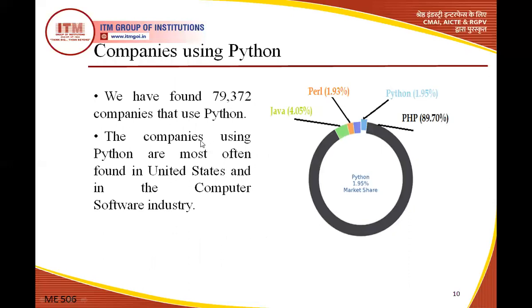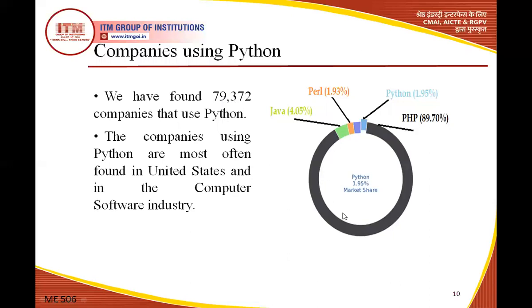So, how many companies are using Python? We have found that 79,372 companies are using Python nowadays. This is current data: approximately 79,000 companies are using Python.